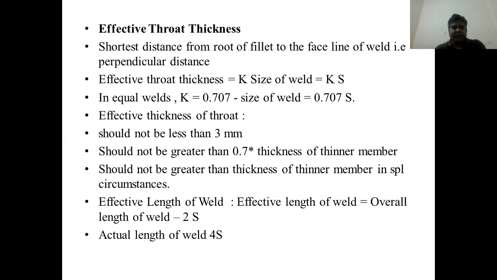Effective length of weld is the overall length of weld minus 2S, where S is the size of the weld. Actual length of the weld is equal to 4S. Okay, thank you.